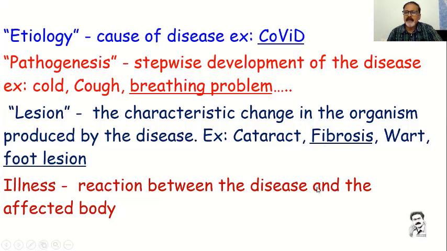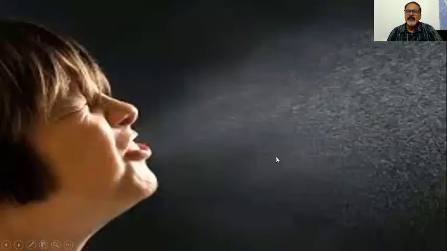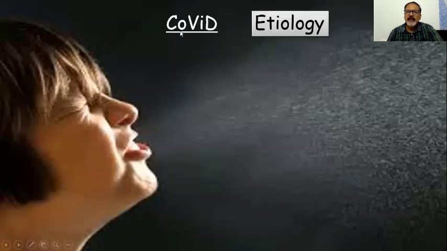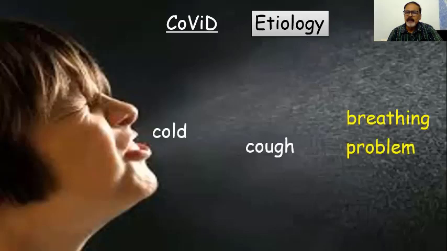Illness, the reaction between the disease and the affected body, is called illness. When the disease and the affected body have some reaction, they call it illness. So I will give a simple example. Whatever I have just told you, I will show you in a picture. When you get a sneeze, it means you may have COVID. COVID is coronavirus disease. So coronavirus is the etiology, and you will have cold, cough, breathing problem.